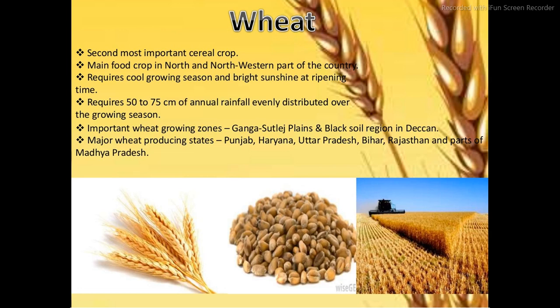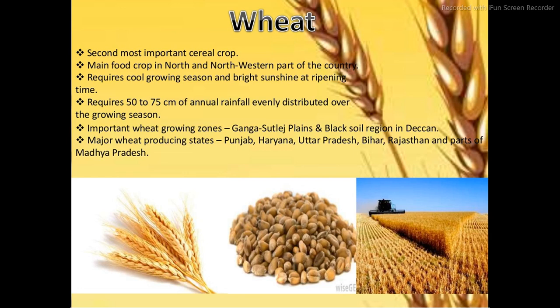Next, wheat. Wheat is the second most important cereal crop and the main food crop in the north and northwestern part of our country. It requires a cool growing season and bright sunshine to ripen, and 50 to 75 centimeters of annual rainfall, evenly distributed over the growing season.